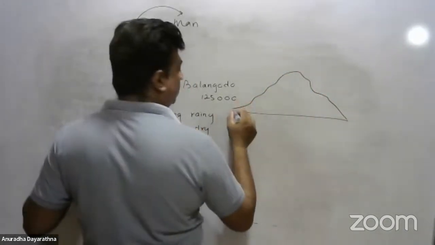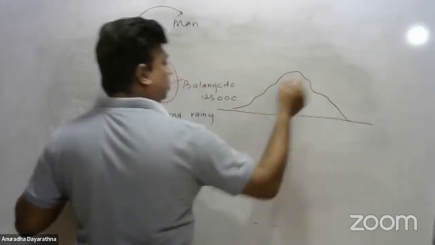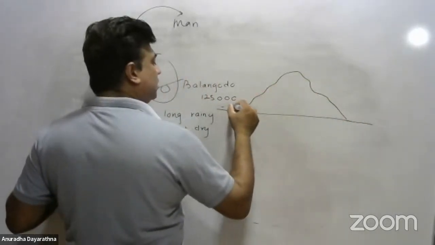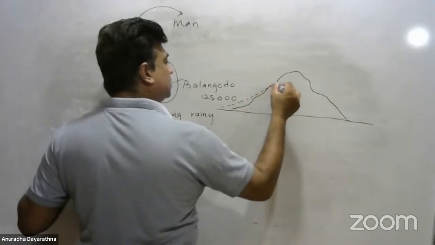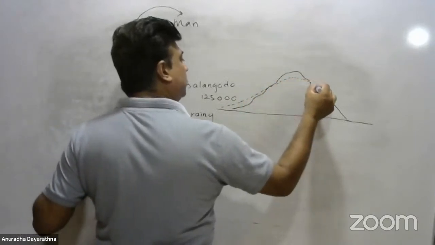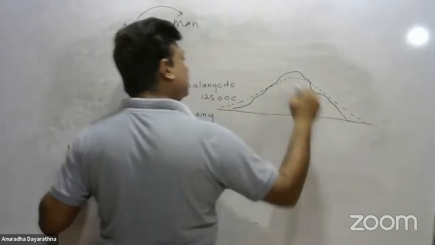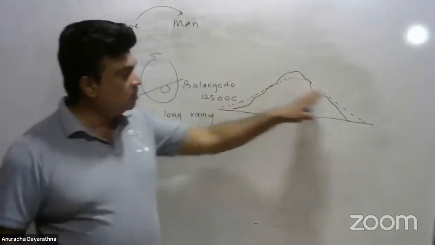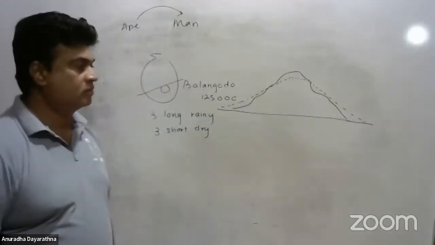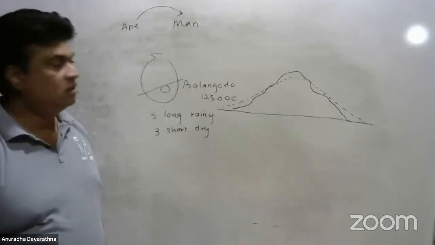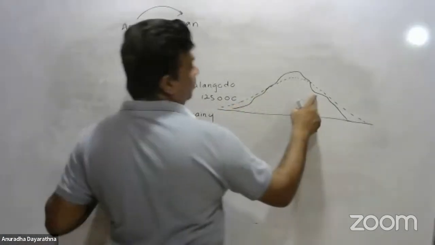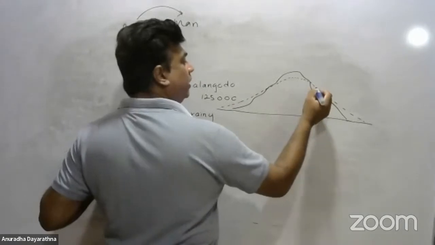Then this was subjected to erosion, and presently we can see the soil layer like this. The central hill country was eroded and the soil was deposited on the other layers. So when you want to find the original layer, you have to dig down.